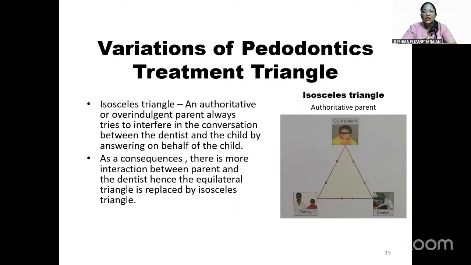So an isosceles triangle means that in an authoritative parent case, the parent will be the one communicating more with the dentist. He'll be least concerned about the child's opinion, and he'll always interfere in the treatment with his opinions about the child's treatment. The child won't have any say in that. So in that case, the equilateral triangle becomes an isosceles triangle, where these two angles will be equal. The communication happens between the parent and the dentist only, not with the child.